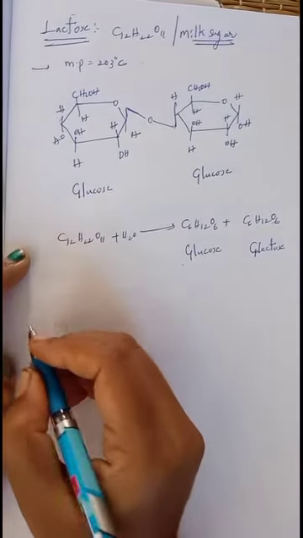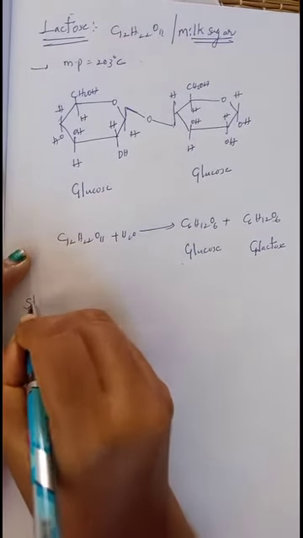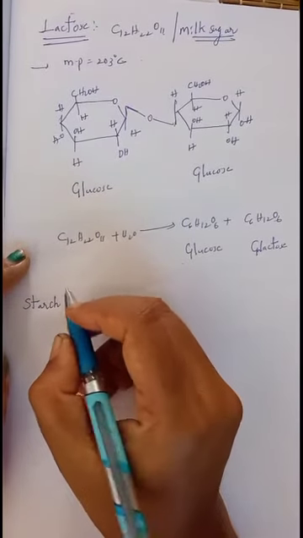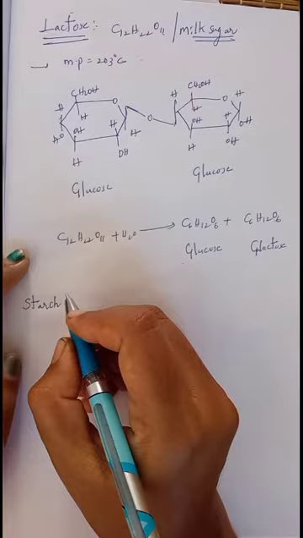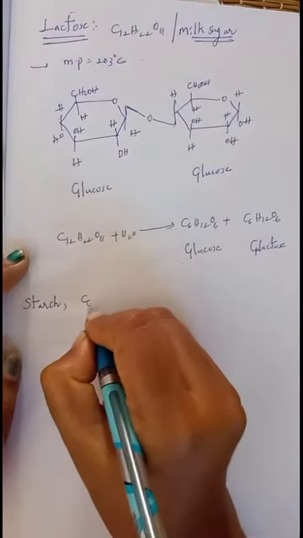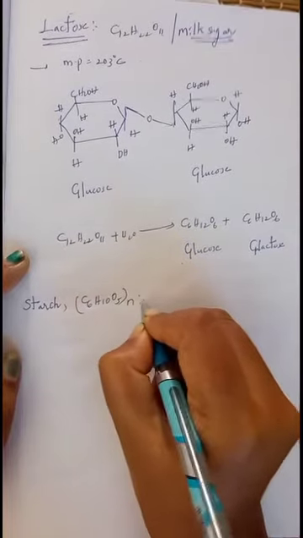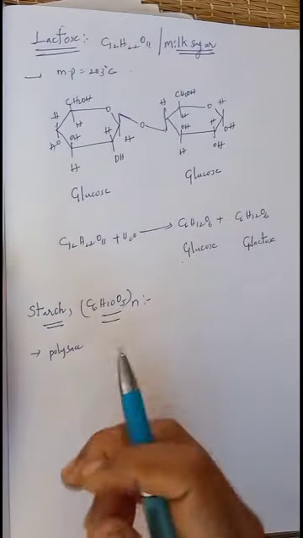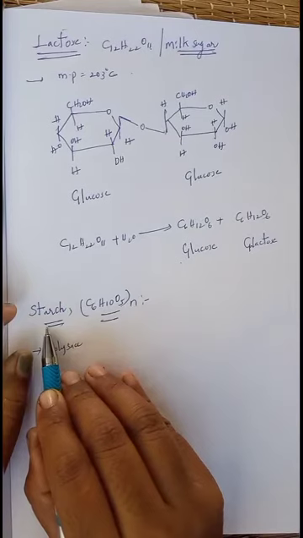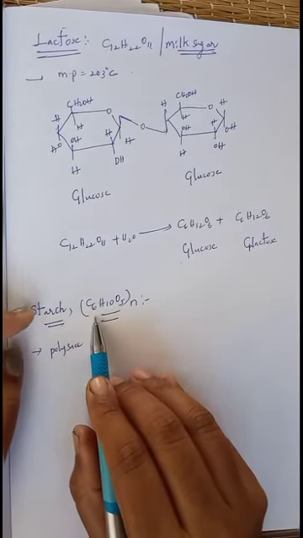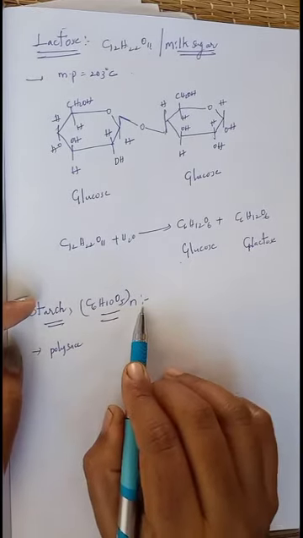Now we want to discuss another important one, which is starch. Starch is also known as amylum and its formula is (C6H10O5)n.